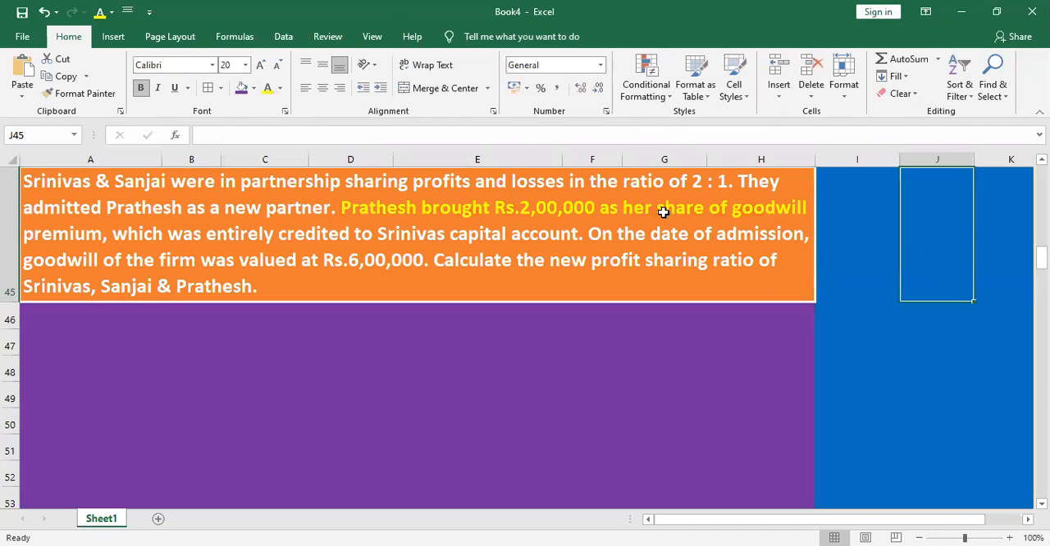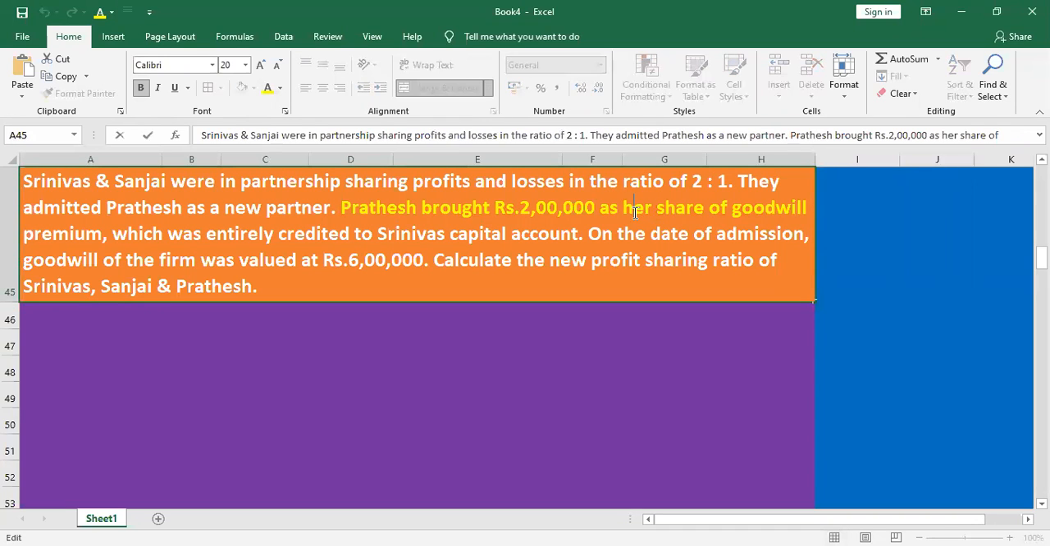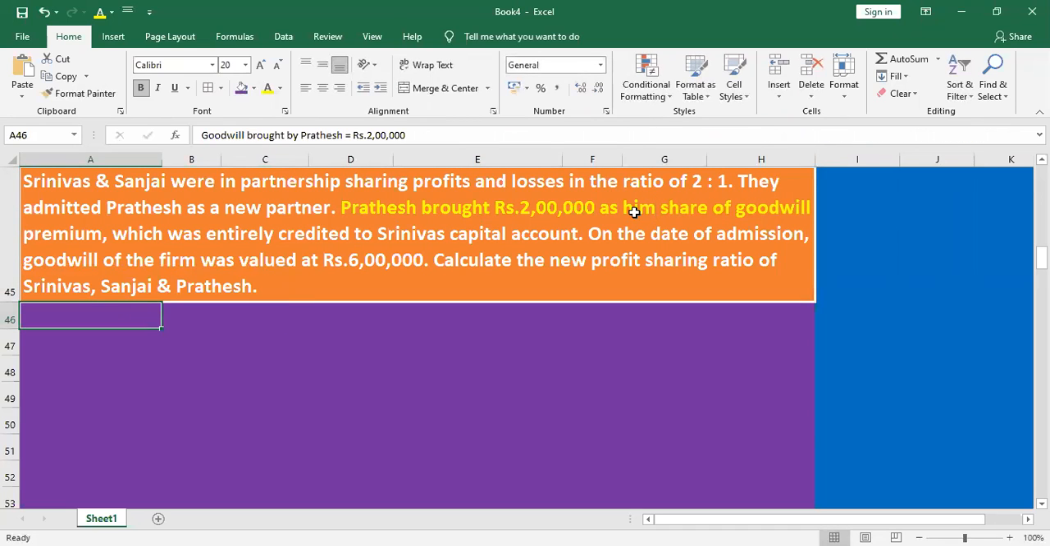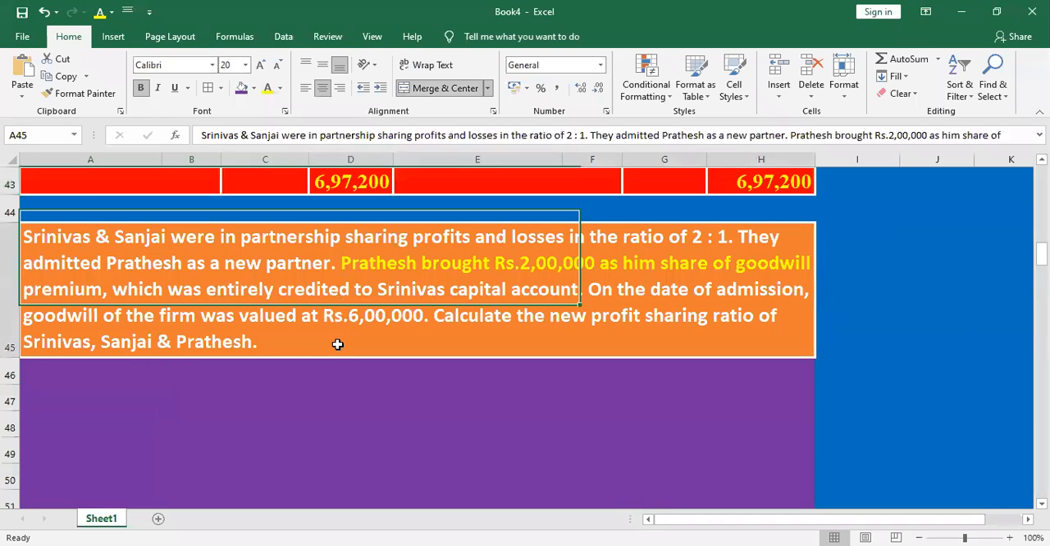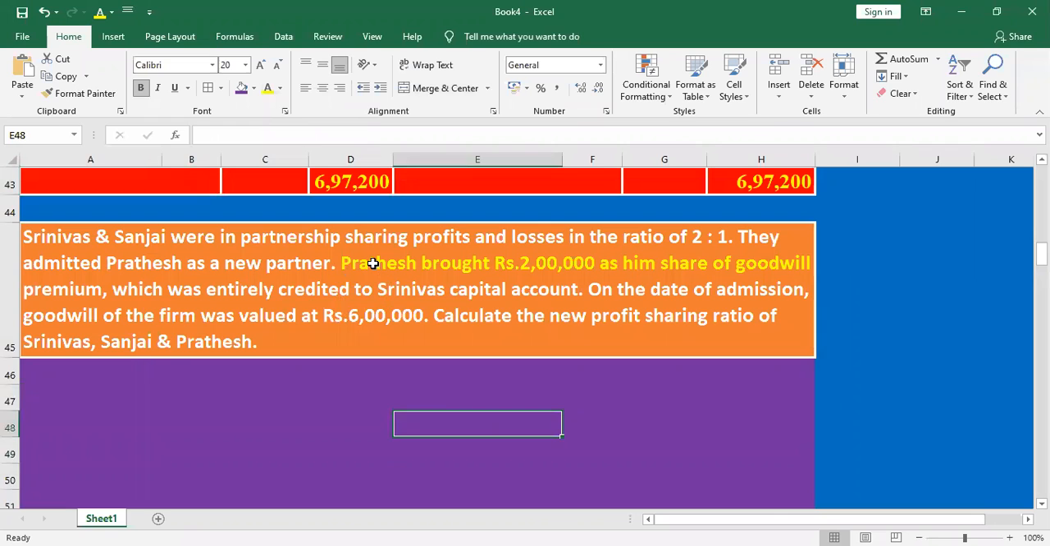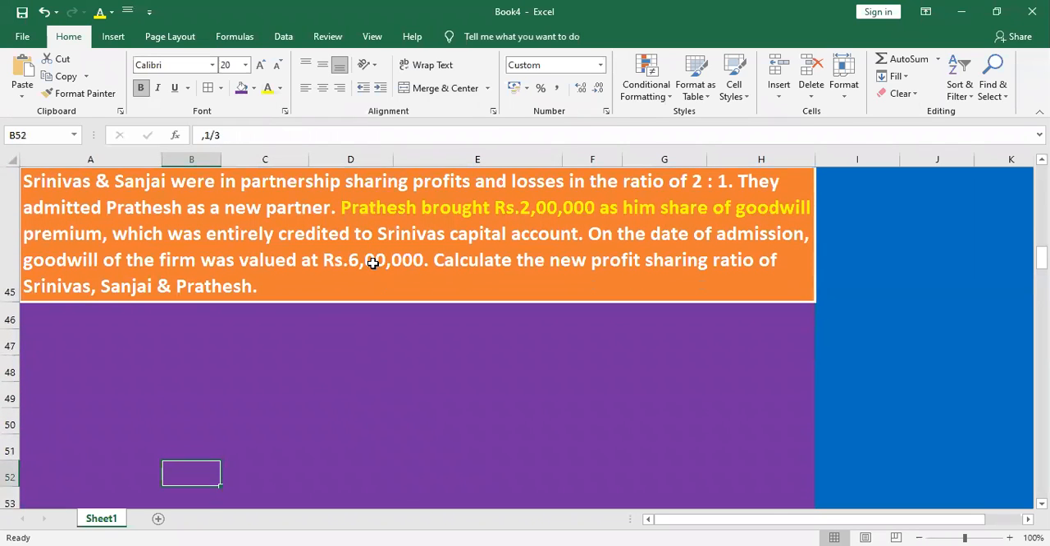Goodwill premium, which was entirely credited to Srinivas capital account on the date of admission. Goodwill of the firm was valued at rupees 6 lakh. Calculate the new profit sharing ratio. How do we calculate here?